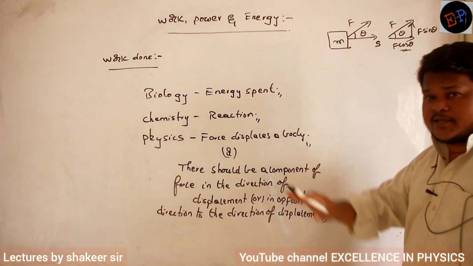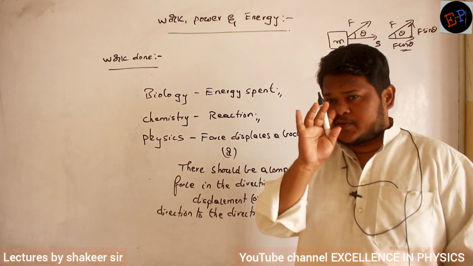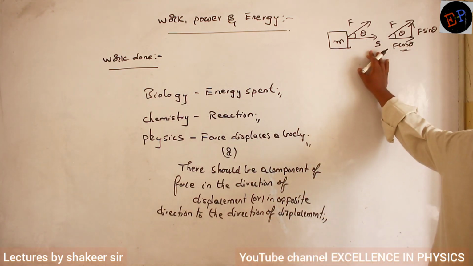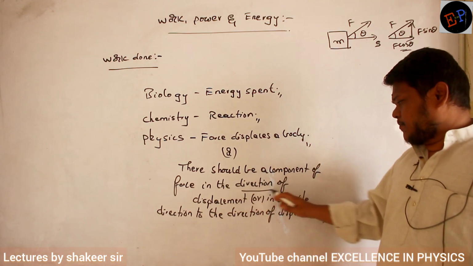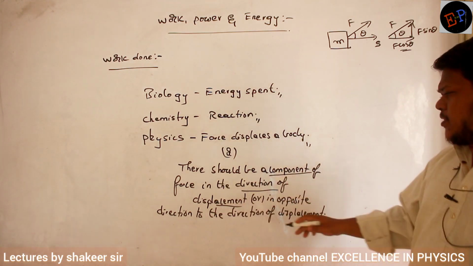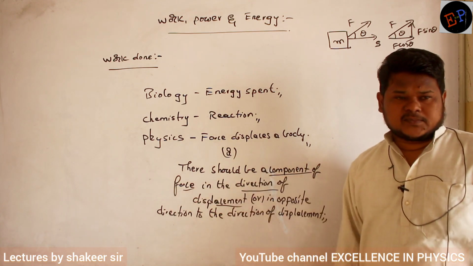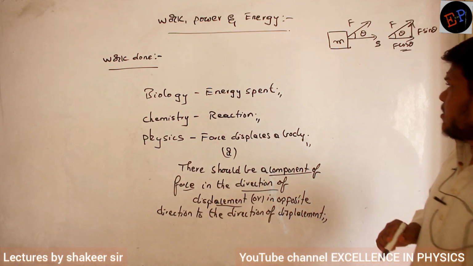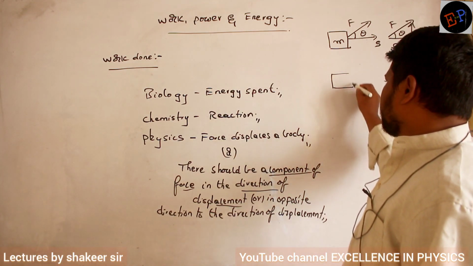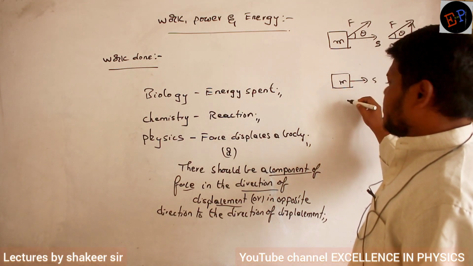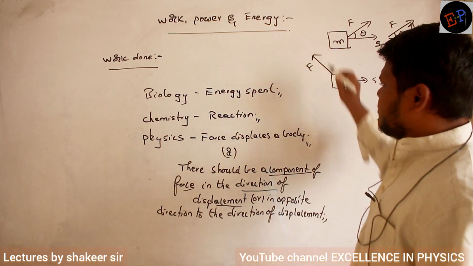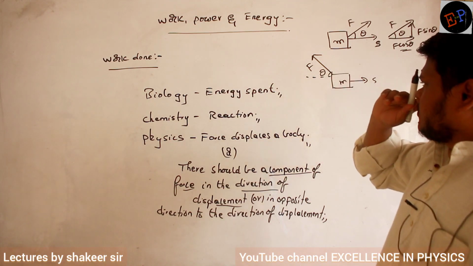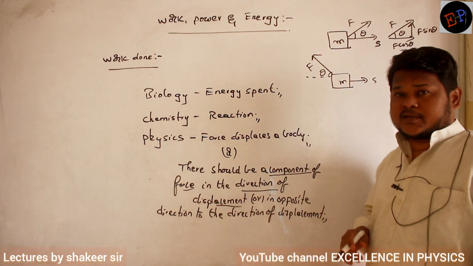So definitely in this condition I can say the applied force is doing some work, because F cos theta is in the direction of displacement. So in the direction of displacement there should be a component of force. That's what we have written now. So definitely in the direction of displacement there is one force component. Clear now? Similarly, if I take the same body of mass m, so body is moving in this direction, but I am applying force in this direction. Okay. Now here this force is making again angle of theta with respect to horizontal, with respect to negative x-axis.